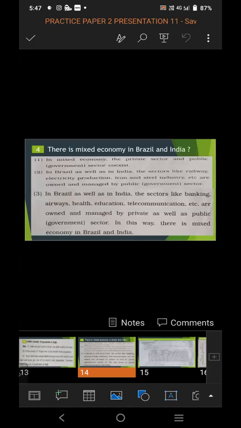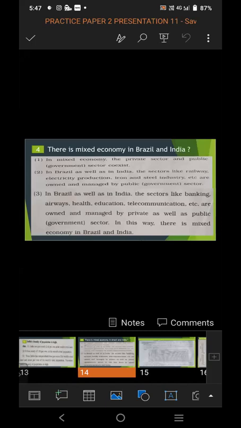In Brazil as well as in India, the sectors like banking, airways, health, education, telecommunication, etc. are owned and managed by private as well as public sector. These are managed by both private sector and public sector.